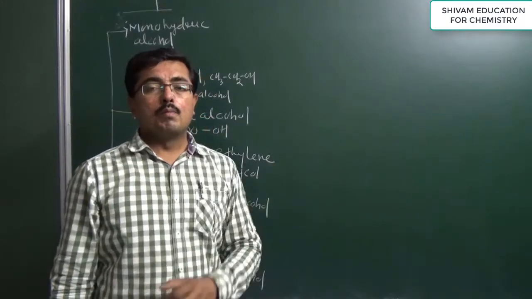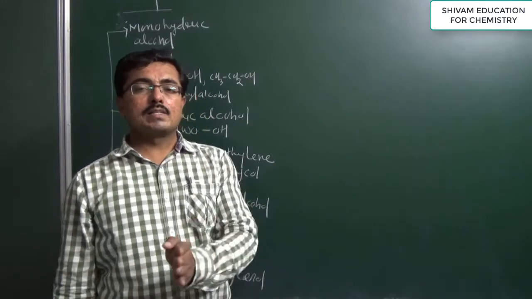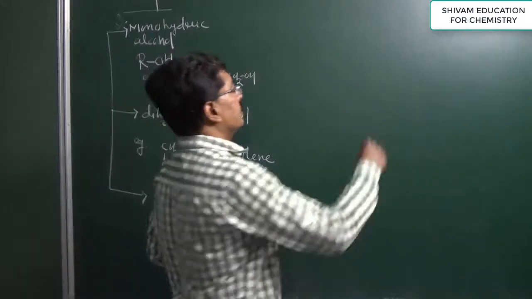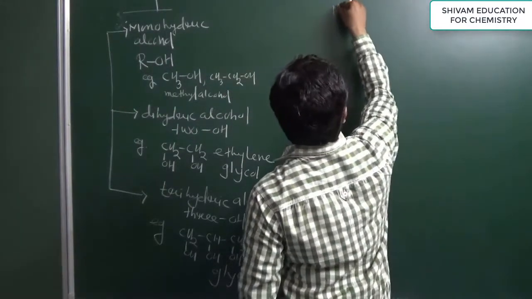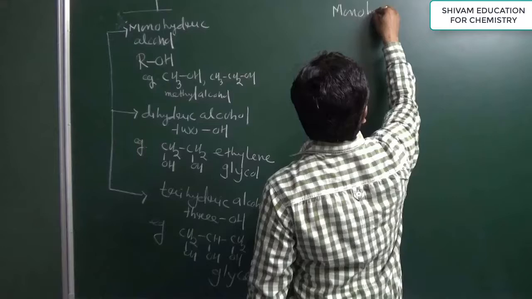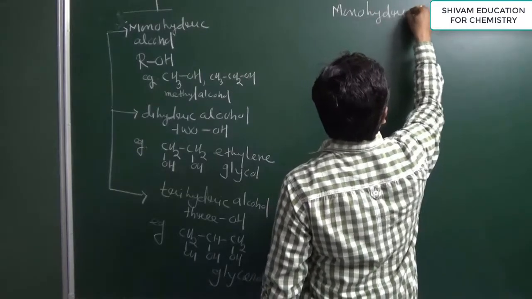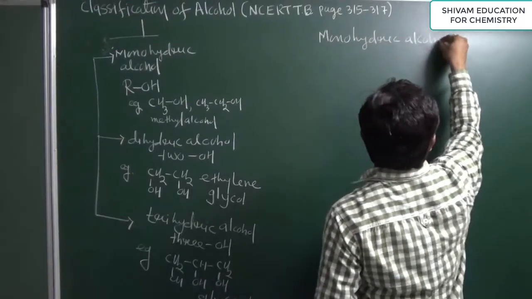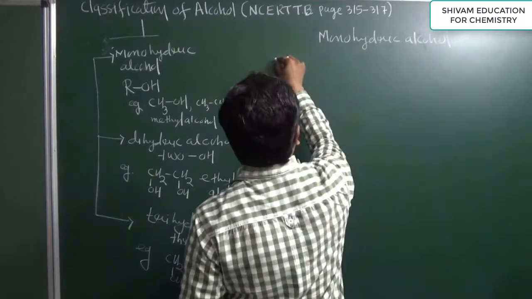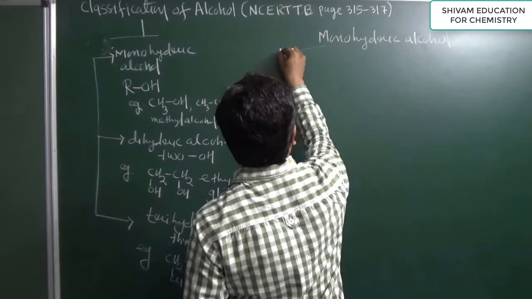Now further, monohydric alcohol is classified in various categories. So let's see the classification of monohydric alcohol. Monohydric alcohol can be classified in various ways. Suppose in this way we can write.